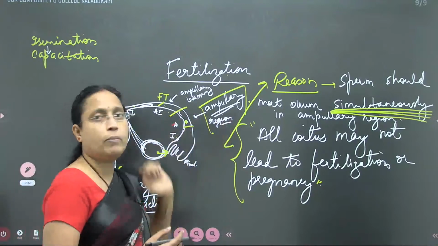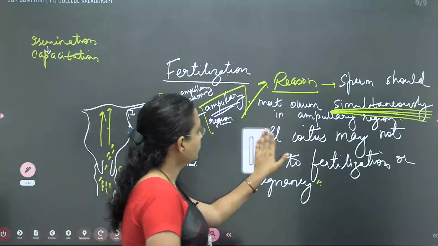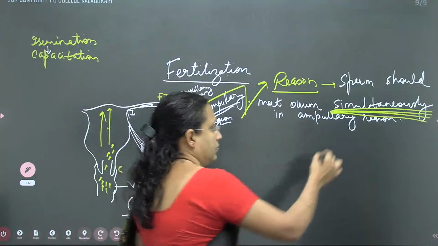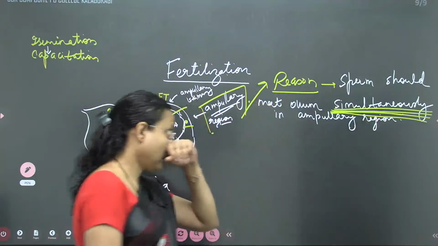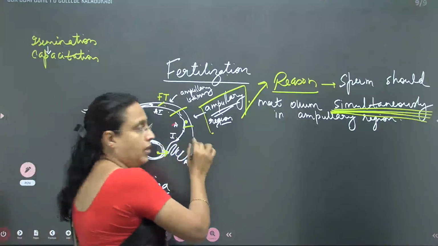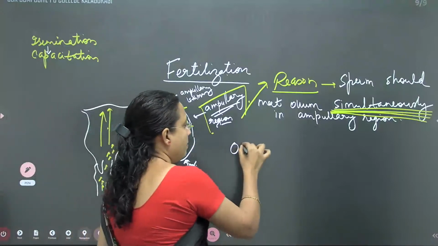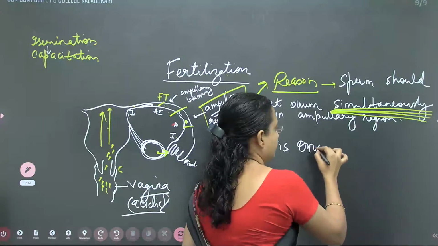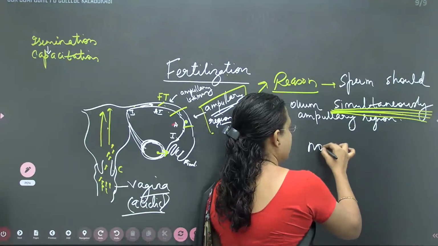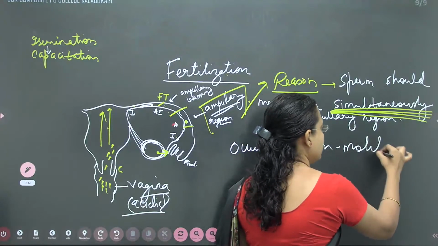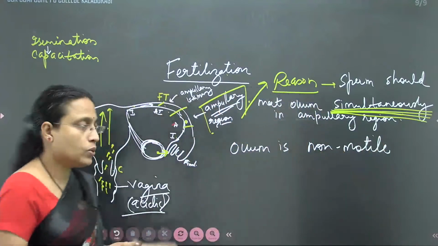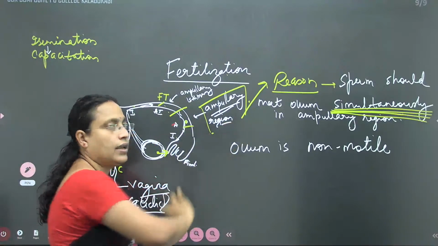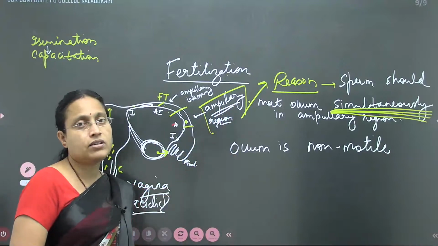But then how come ovum moves? Here, ovum is non-motile. Then how come ovum moves in the fallopian tube to meet simultaneously with the sperm in which region? Ampullary region, where the majority of fertilization occurs.